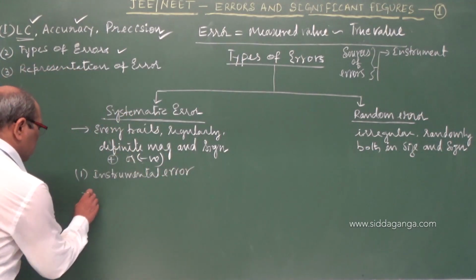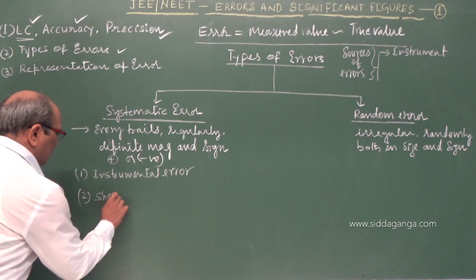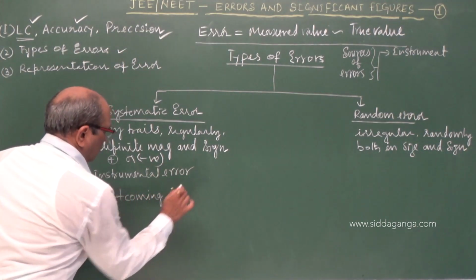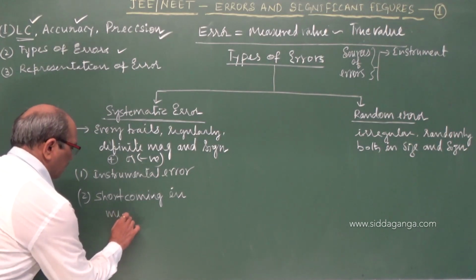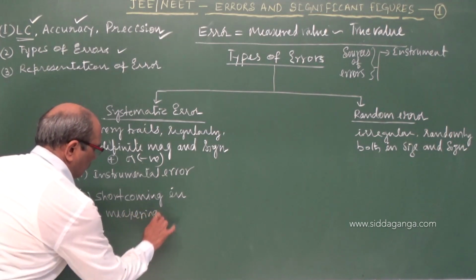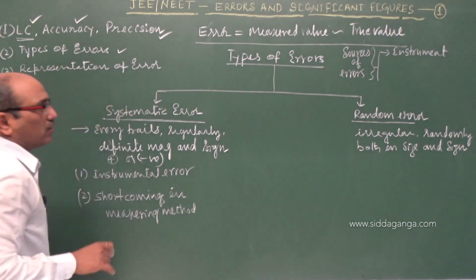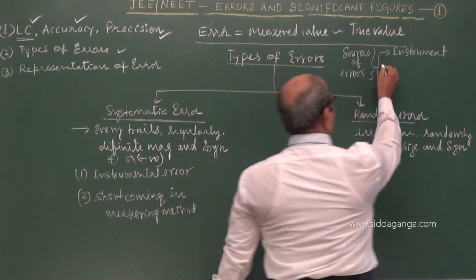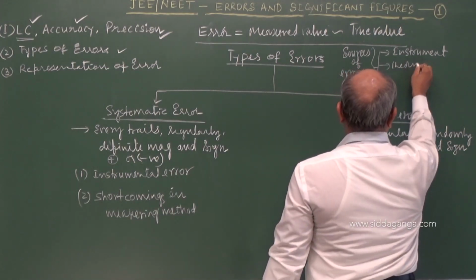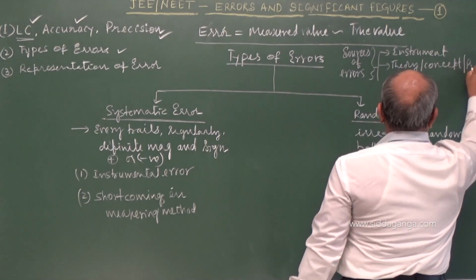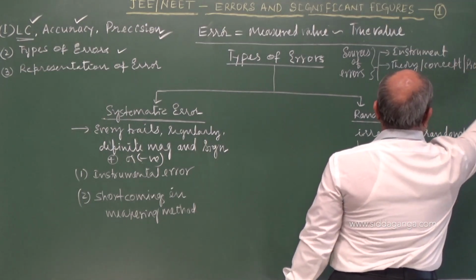Coming to the second, a shortcoming in the measuring method. That means the theory behind it, or the concept or procedure, is not correctly known.